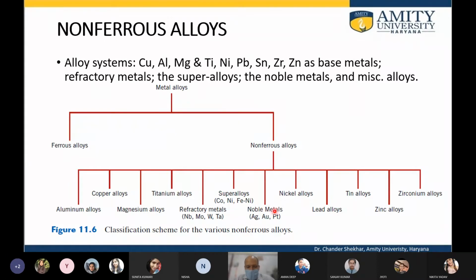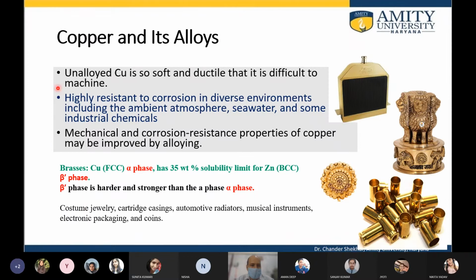And then we have the noble metals. We know what noble metals are: platinum, gold, silver, which are non-reactive, used in a variety of decorative applications in jewelry, ornamental applications. Then nickel alloys, lead, tin, zinc, zirconium, all these alloys get their name because of the base metal that is used in those. So that is copper and its alloys.